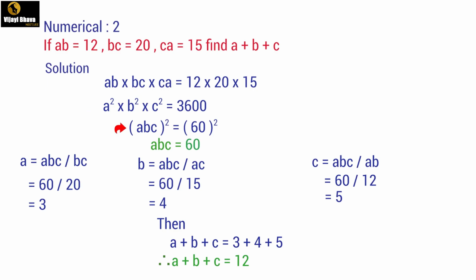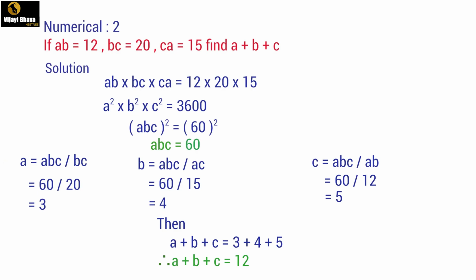Now, a square into b square into c square can be taken as (abc) whole square, which is equal to 60 square. Here we had considered 3600 as 60 square. The next step, just cancel the squares on both sides. We get abc is equal to 60. Now, let us find the value of a, b, c individually and then find a plus b plus c.